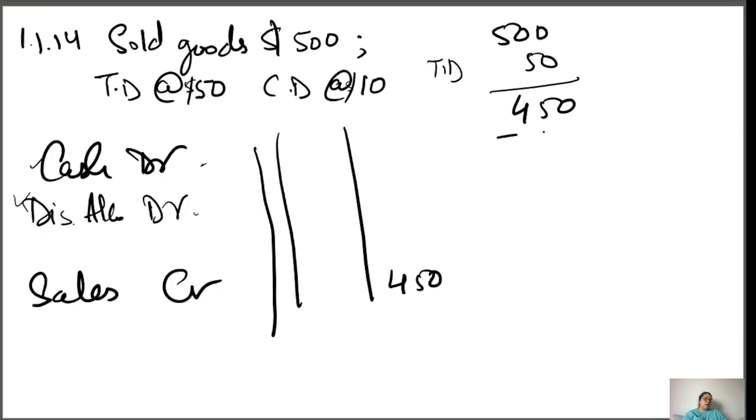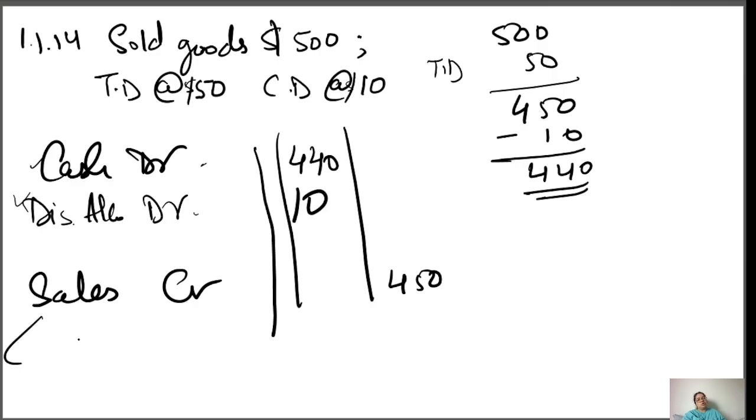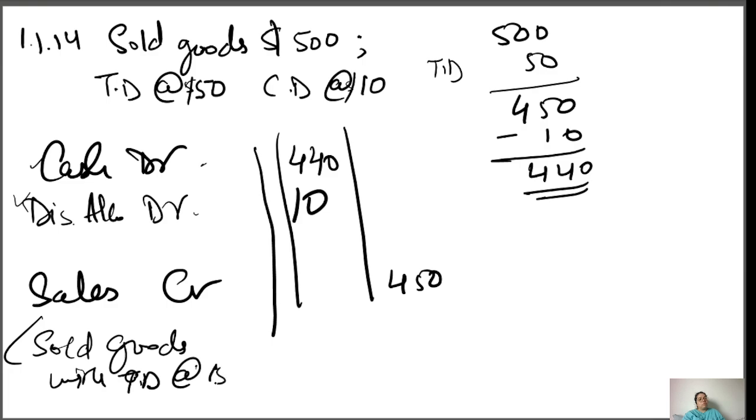So discount allowed is 10, 10 in front of discount allowed, and 440 in front of cash. Narration you need to put: sold goods with trade discount $50 and cash discount $10. Okay, this is how you have to do.